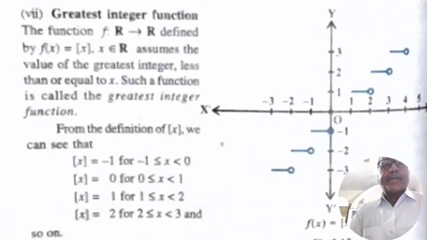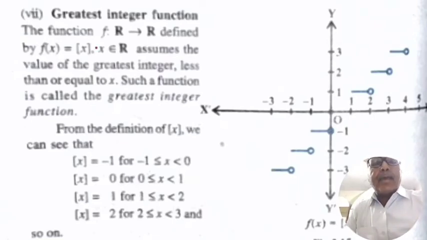Greatest integer function. The function f: R to R defined by f(x) = [x], where x belongs to R, assumes the value of the greatest integer less than or equal to x. Such a function is called the greatest integer function.